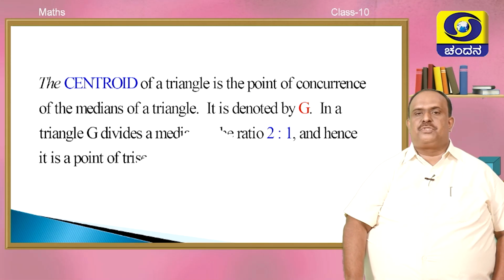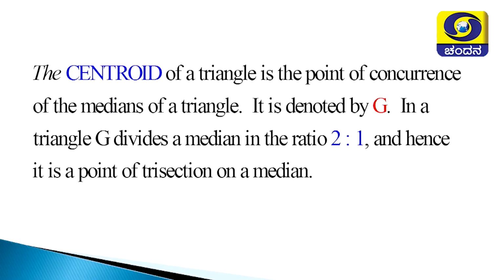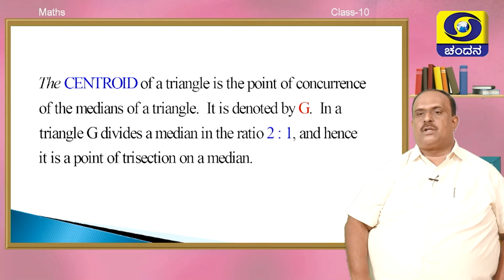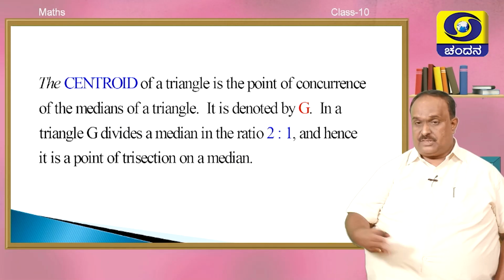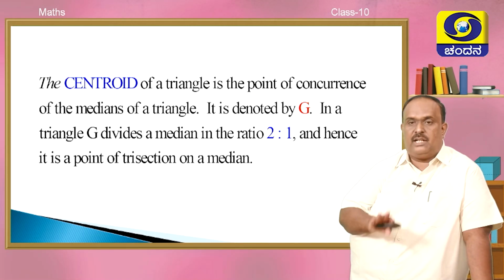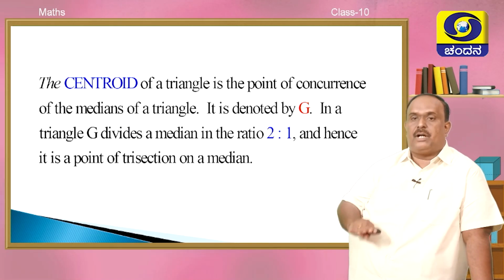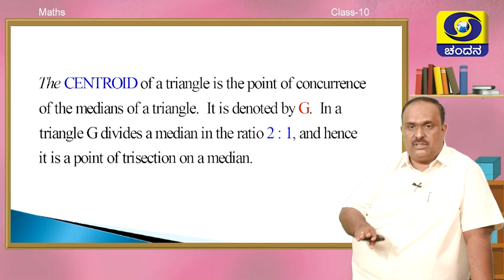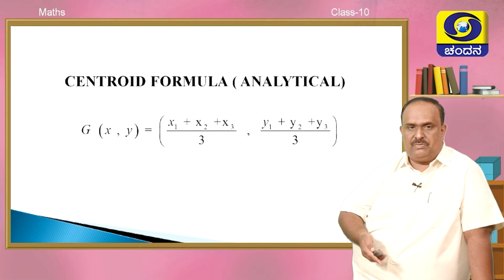Now that is 2:1 ratio or 1:2 ratio, whatever it is. If any point divides any line in that ratio, that point is called point of trisection. And of course, G lies on every median. It is concurrent. That is the meaning of concurrent lines or concurrency or point of concurrence. Clear?